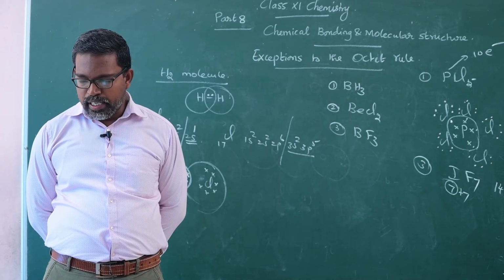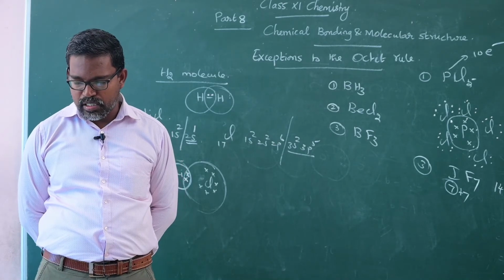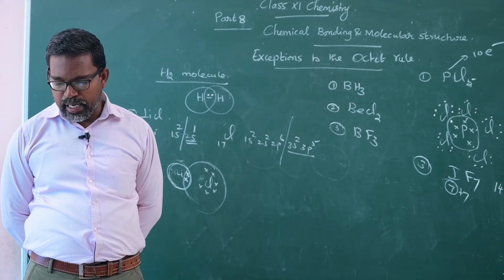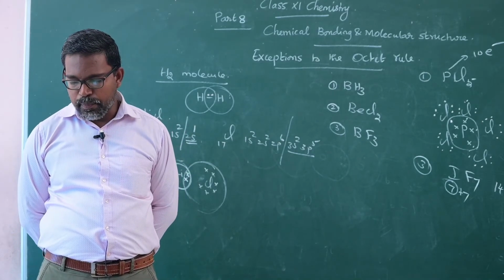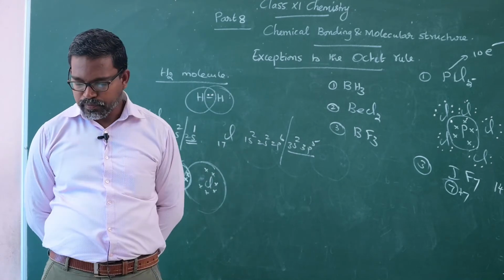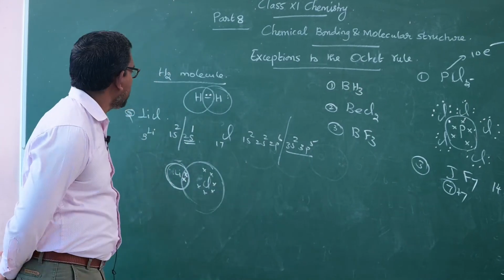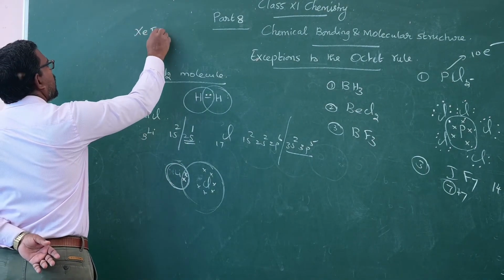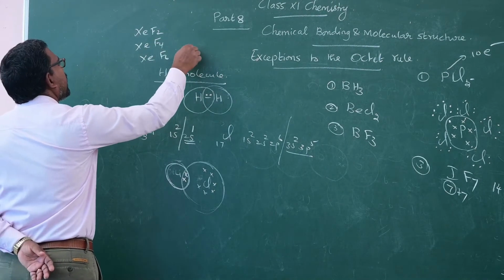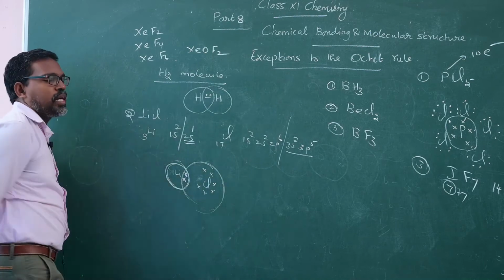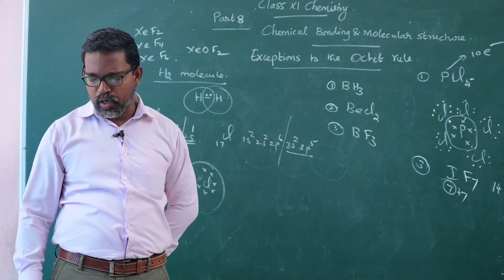It may be noted that the octet rule is based upon the chemical inertness of noble gases. However, some noble gases, especially xenon and krypton, also combine with oxygen and fluorine to form a large number of compounds such as xenon difluoride, xenon tetrafluoride, xenon hexafluoride, xenon oxydifluoride, etc. In all these cases the octet rule is violated.